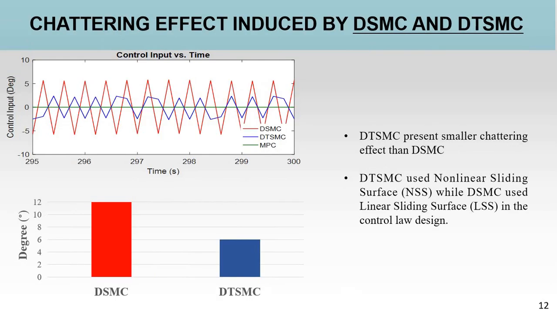In this slide, the chattering effect induced by discrete sliding mode and discrete terminal sliding mode is presented. It can be seen clearly in this slide, discrete terminal sliding mode presents smaller chattering effect than discrete sliding mode. The chattering effect is an undesirable phenomenon because it will lead to instability in the control system and also high wear and tear to the actuator. The discrete terminal sliding mode uses a nonlinear sliding surface, while discrete sliding mode control uses a linear type sliding surface in the controller design.